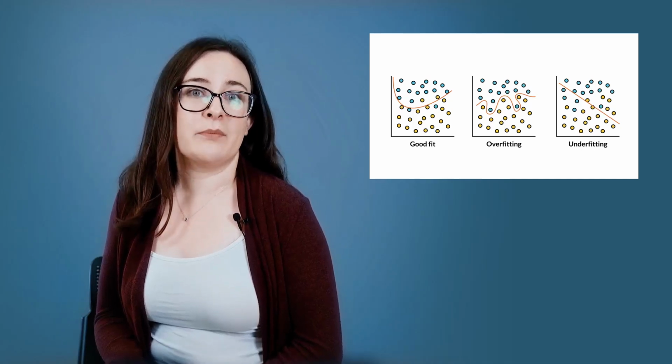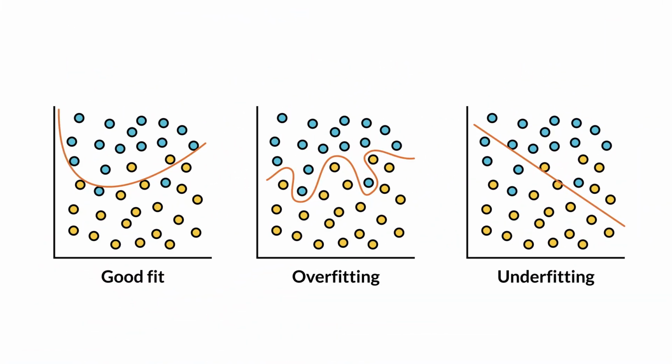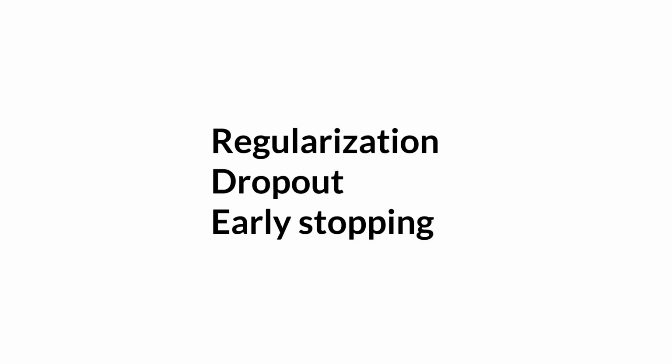Solving a problem is as important as spotting it. One method of preventing overfitting is to simplify the model, reducing the number of layers or neurons. More complex methods include regularization, dropout, and early stopping.